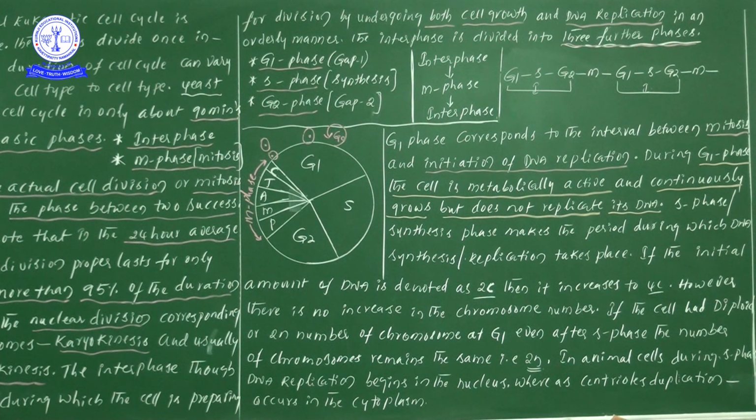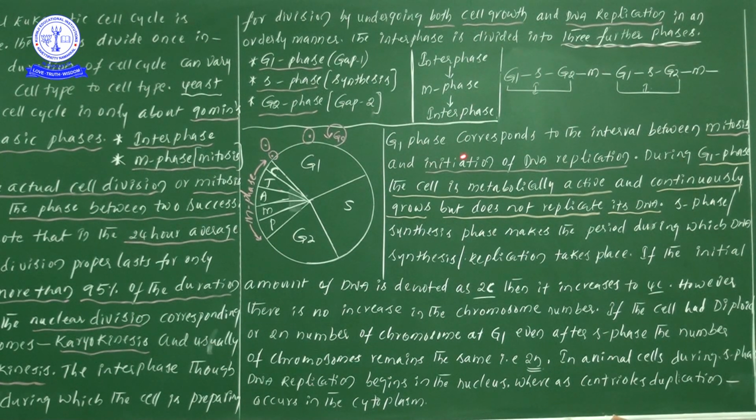Once new cells are needed, only then do heart cells undergo the process of cell cycle and cell division, and finally new cells are added to the heart. Until that, all the existing cells will be in G naught phase, or quiescent stage or quiescent phase. In the next video I will give this explanation again. Okay, now let us start to discuss G1, S and G2 one by one.